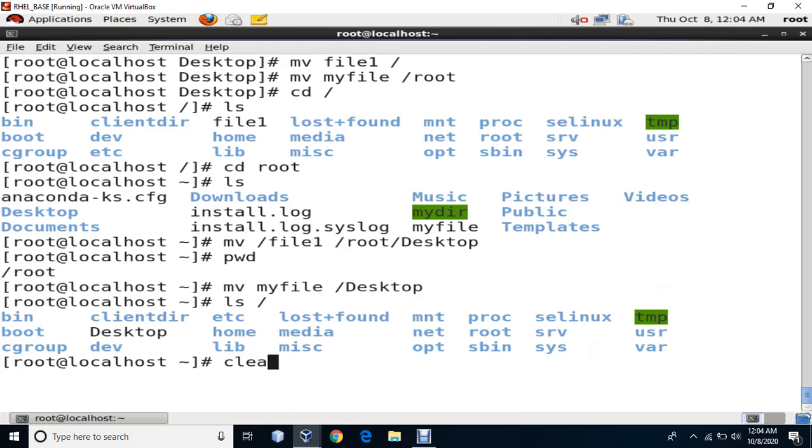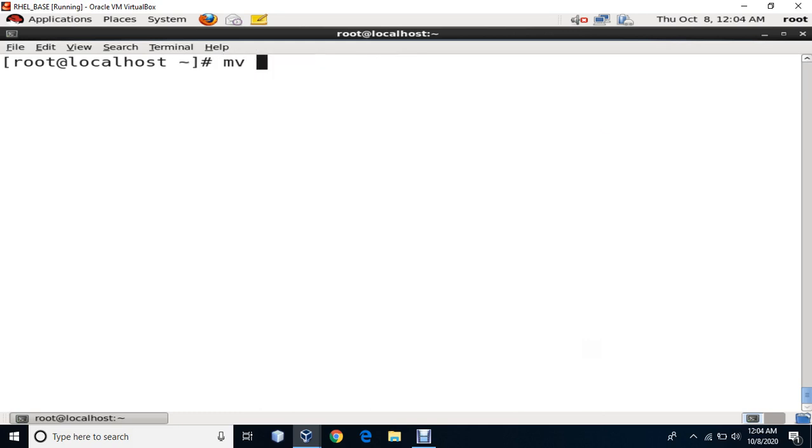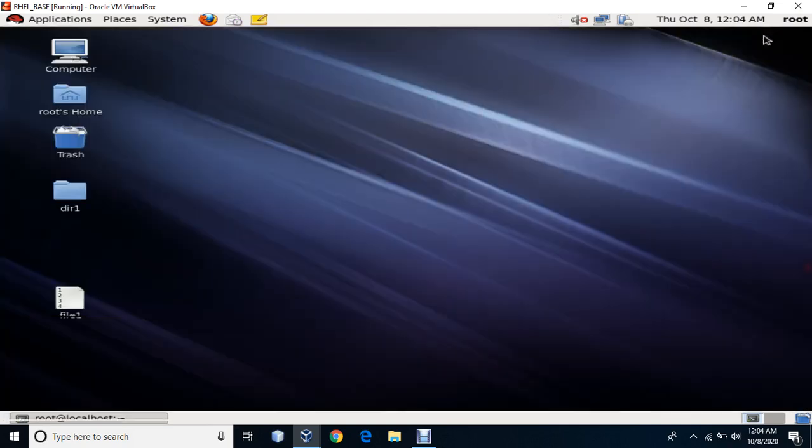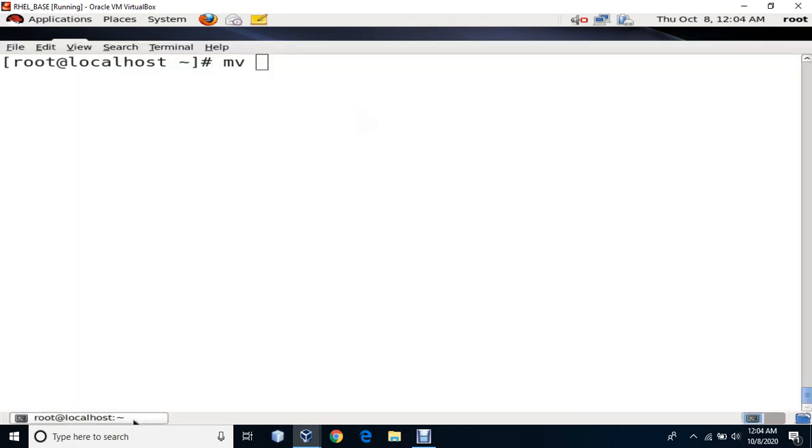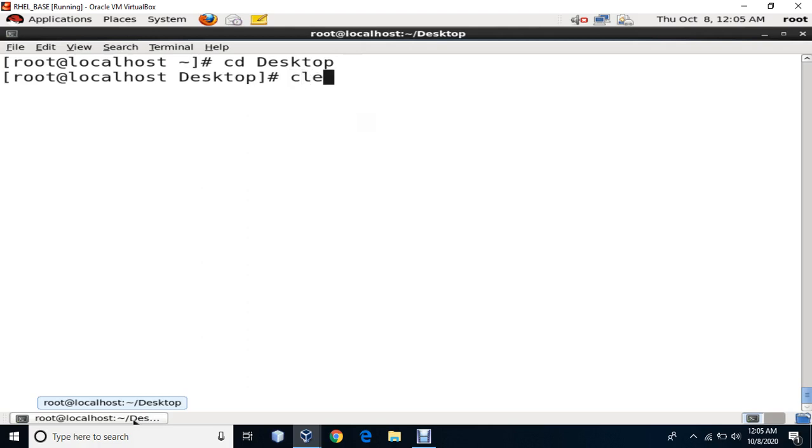To be more clear, first I'm going to show you something and then we'll see it. Here I have file 1. Do you see anything other than file 1? No, there's only one file over here. So first I'm going to say cd and go to desktop. I'll clear my screen.